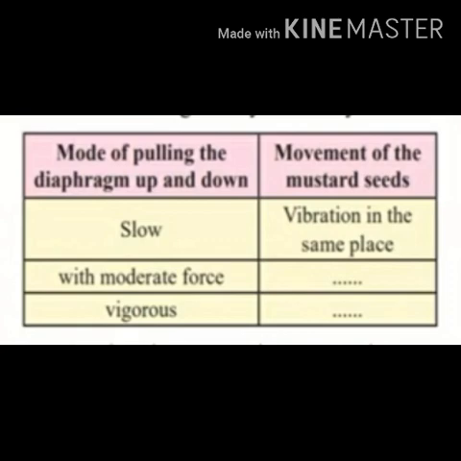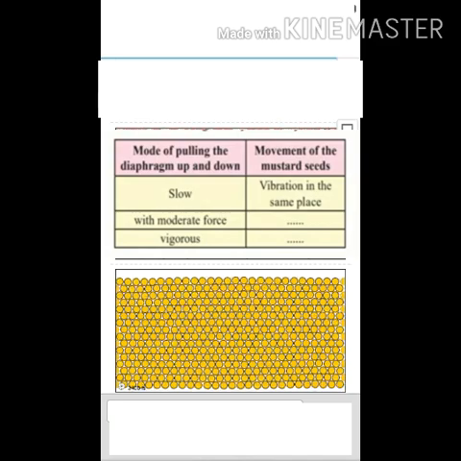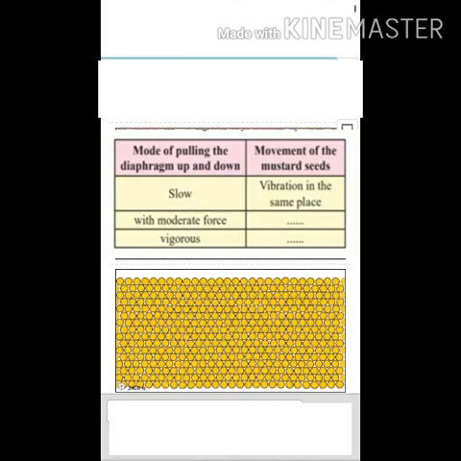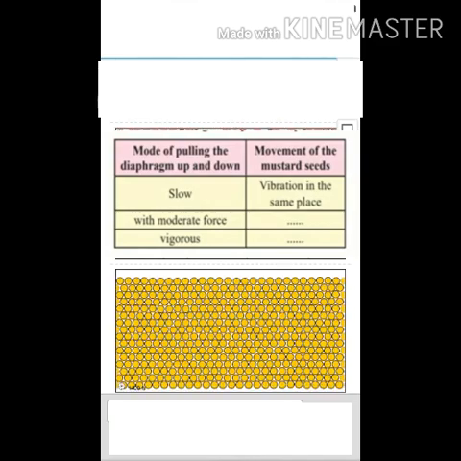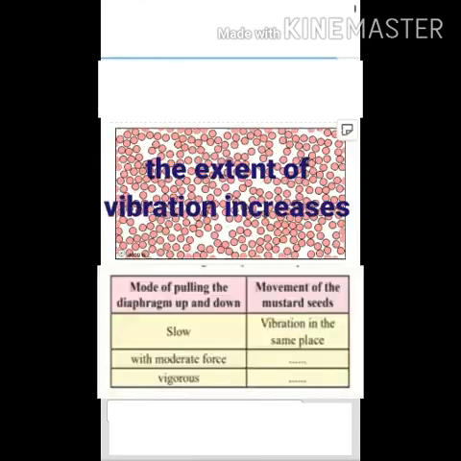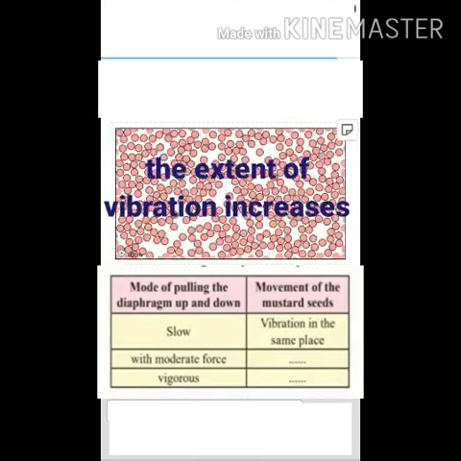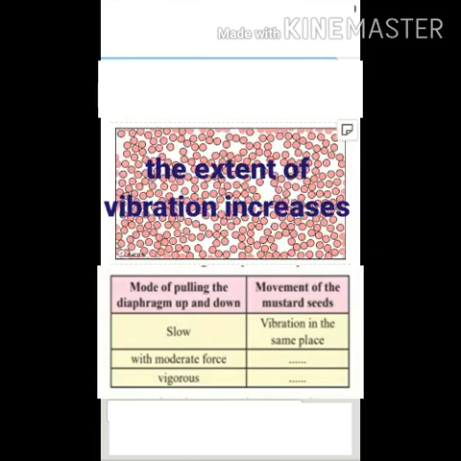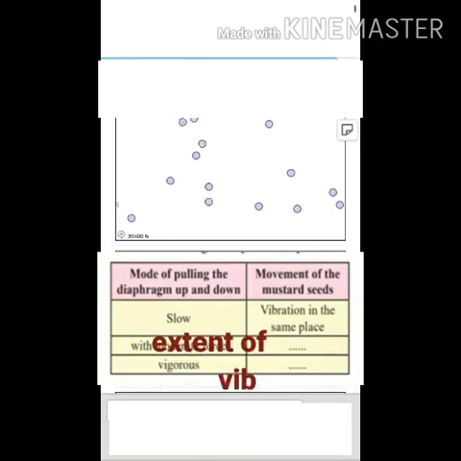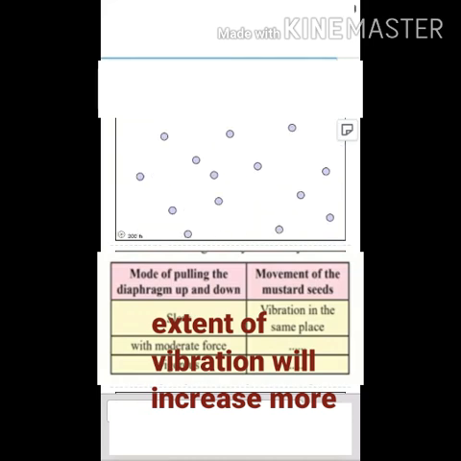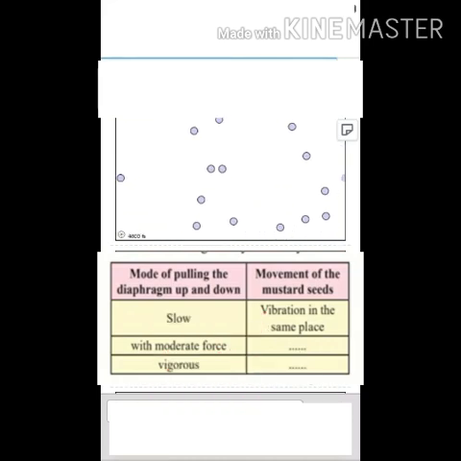When you pull the diaphragm slowly, the mustard seeds will vibrate in the same place. When you pull the diaphragm with moderate force, the extent of vibration will increase. Seeds will move with more speed and more distance up and down. On pulling the diaphragm more vigorously, the extent of vibration will increase more. All mustard seeds will move in random directions. In the above experiment, we give less or more energy to the mustard seeds by pulling the diaphragm up and down, making them move differently.